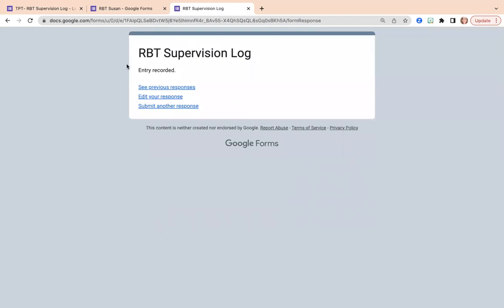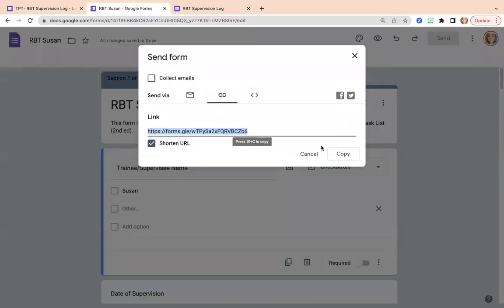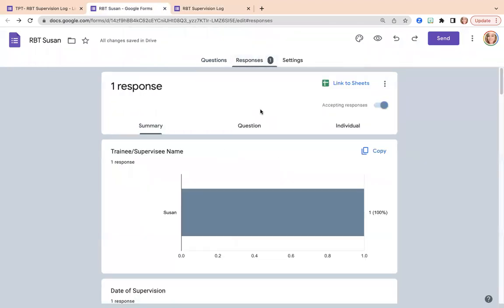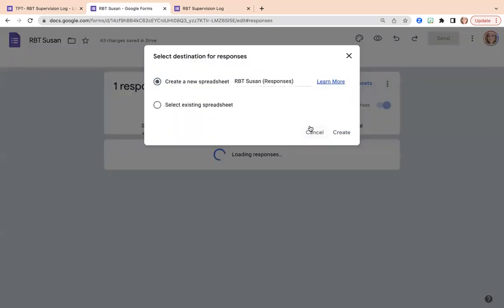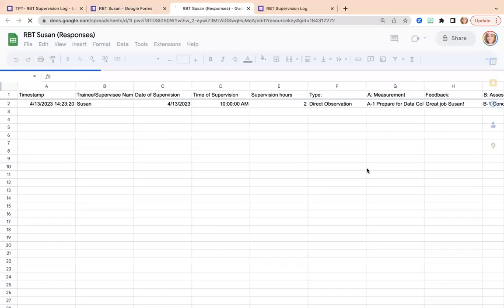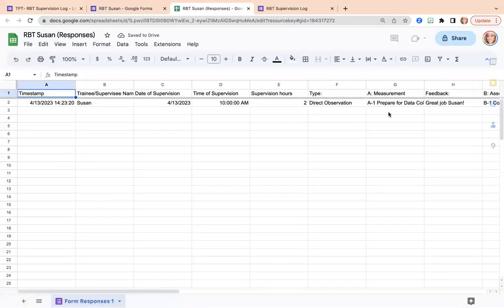Okay, so now I have submitted my responses. Again, this was on the link to send this document to myself. Okay. Now over here, this is my edit form. You'll see here responses. I have one response, and it was about Susan. If I want to create a spreadsheet, all I have to do is click here, link to sheets, create a new spreadsheet. This is going to be all of my responses. Create. Now I can see that in a spreadsheet.